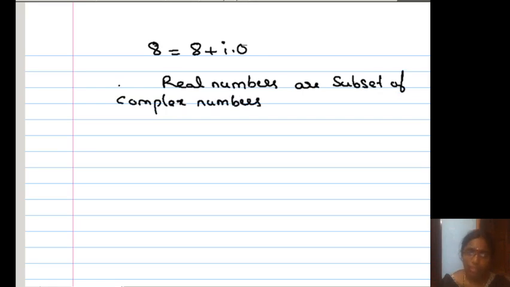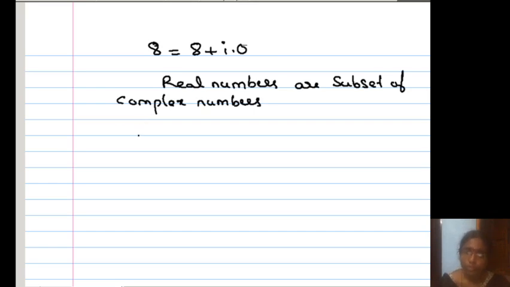This is one of my points, because every real number can be written in the form a plus ib, but here the imaginary part is 0. So all real numbers are a subset of complex numbers, because every real number can be written in the form of a complex number having imaginary part 0.